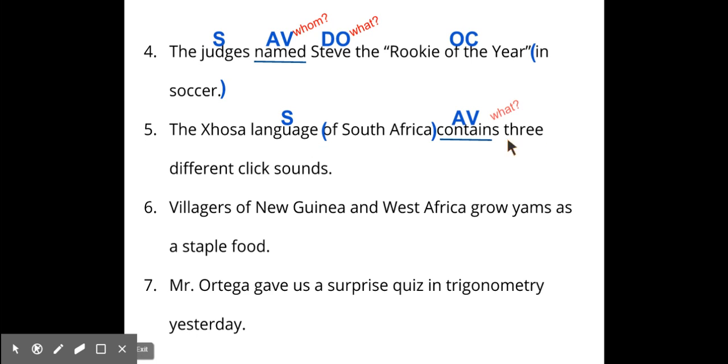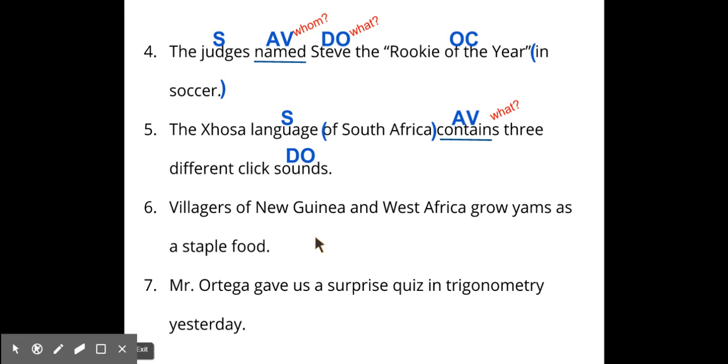So then the language contains what? Does it contain 3 different click sounds? The answer is technically sounds. 3 different and click are all describing what kind of sounds they are. Those are all adjectives. Okay, so language contains sounds. Okay, we have a longer sentence here.